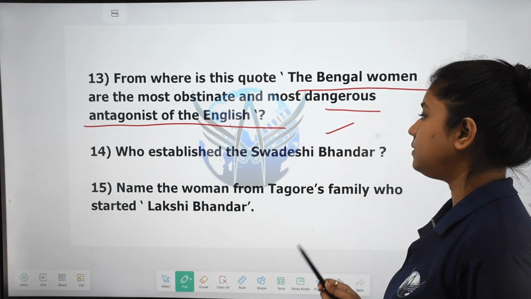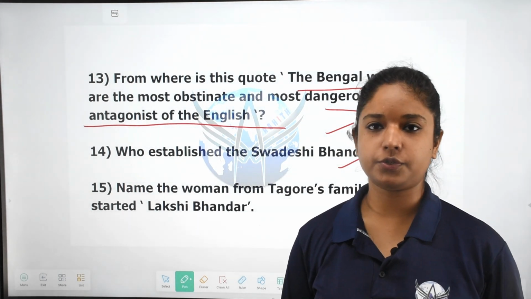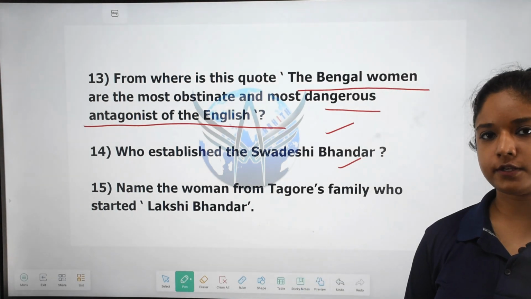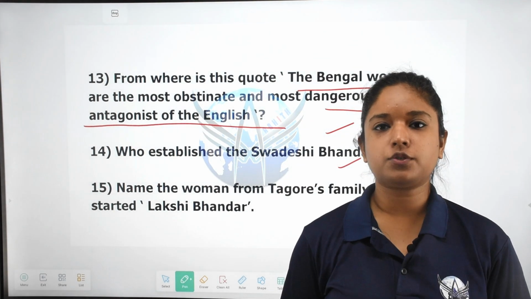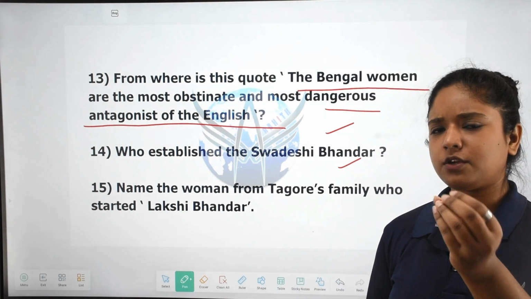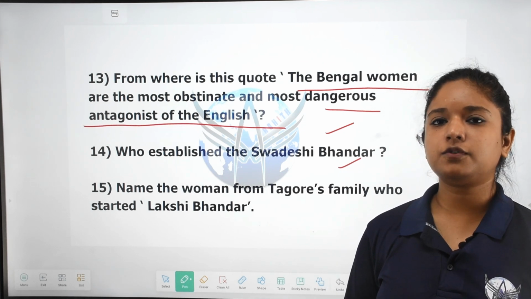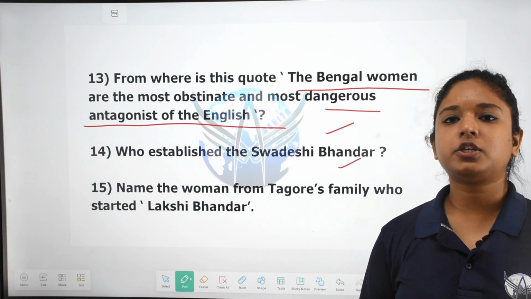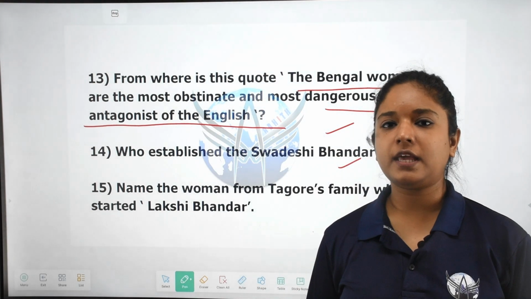Who established the Swadeshi Bhandar? So this movement was against the British, right? Swadeshi movement means to boycott foreign goods and to start using local products. So after the arrival of the British, the local industries, be it handicraft industries or cottage industries, saw a downfall, as a result of which the Indian economy also declined. And then the British started bringing their cheap foreign textiles, and then they started selling this material to the people of India at a higher price.